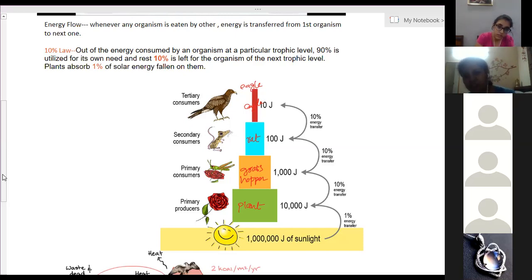Transportation needs energy, movement of our body needs energy, information transfer through the neurons needs energy. To walk, to run, to jog, you need energy. That will come from nutrients.